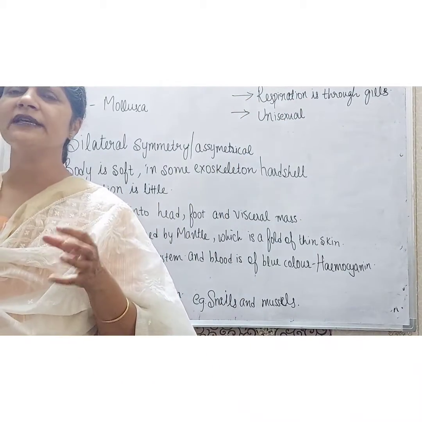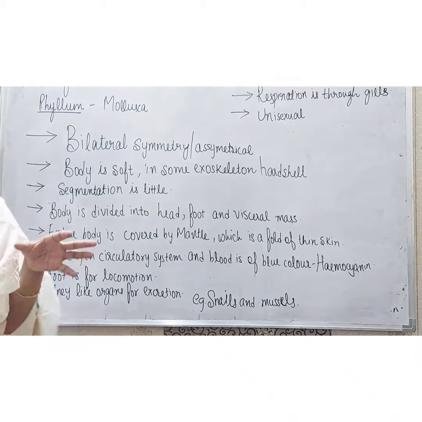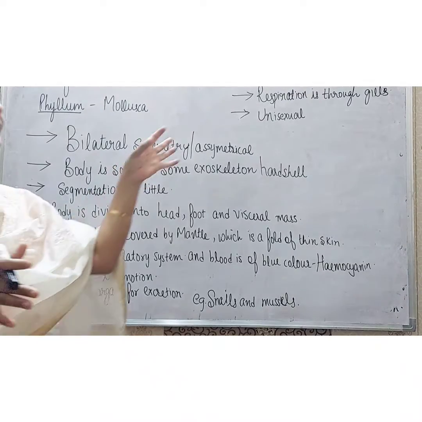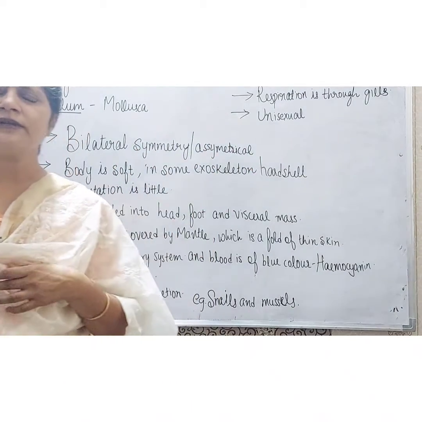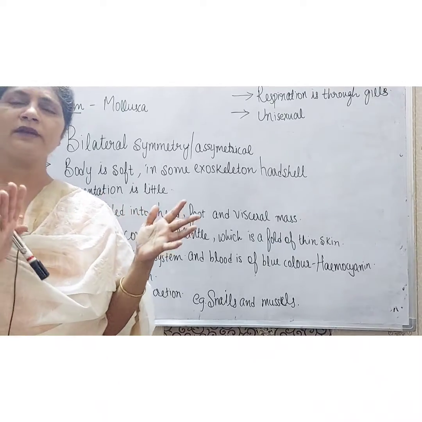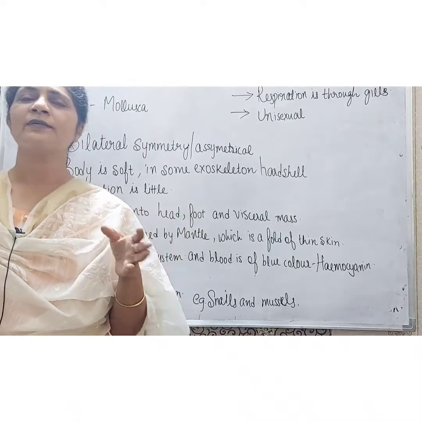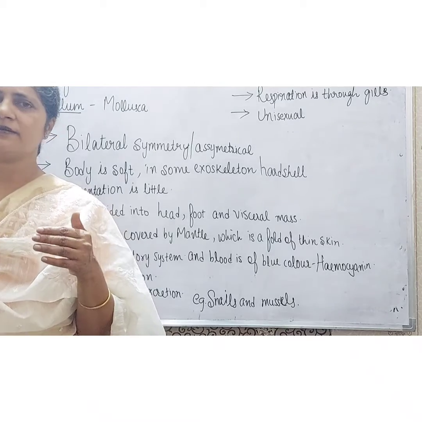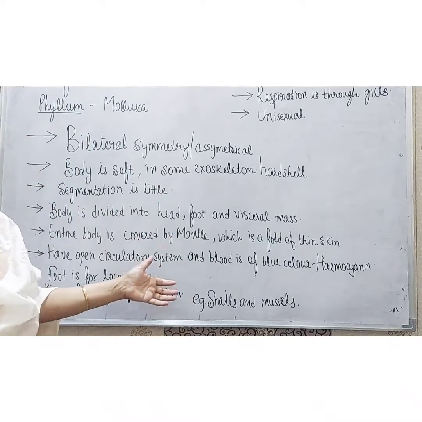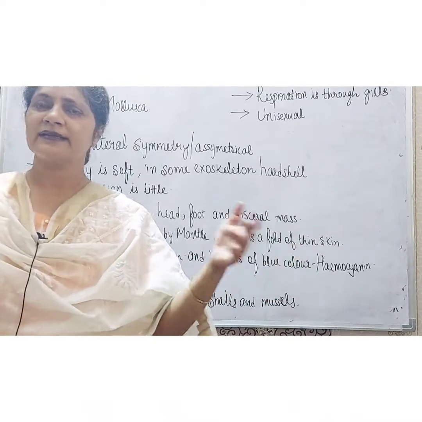The respiration in the animals of the phylum Mollusca is through gills. And the next feature is that they are unisexual, meaning the male and female reproductive organs are present in separate animals. Right students, examples are snails and mussels, etc.